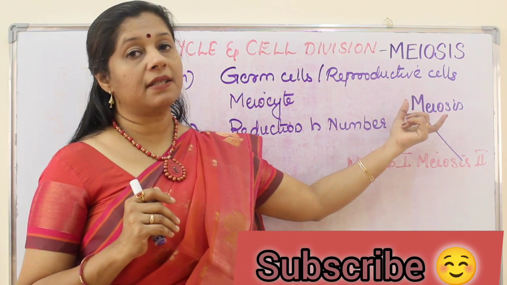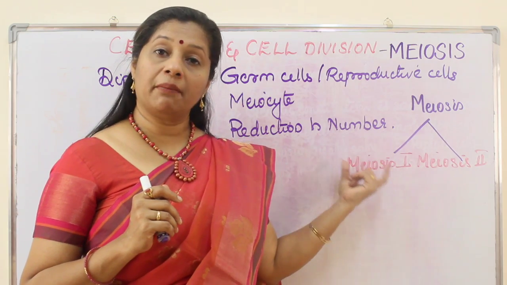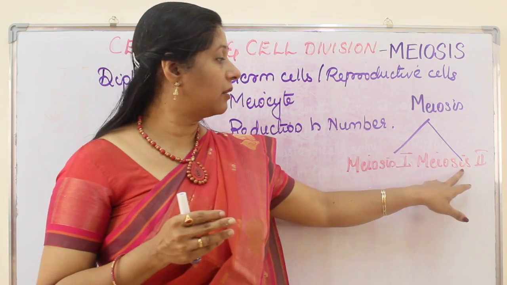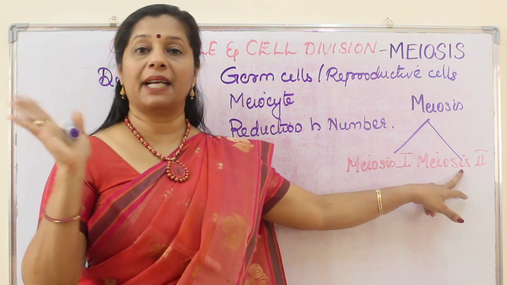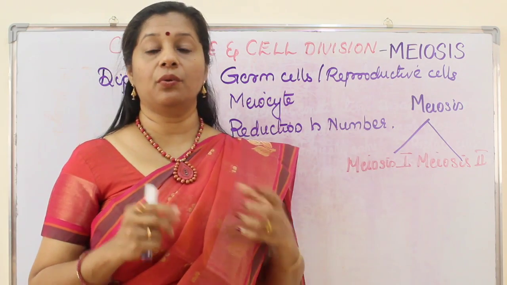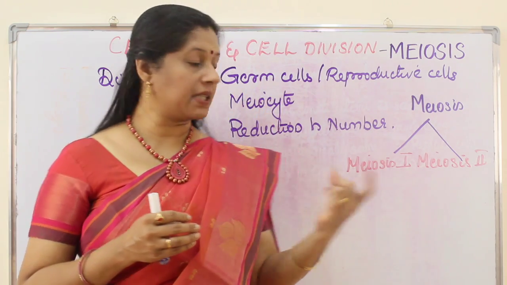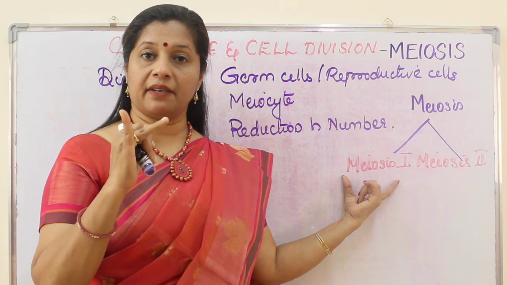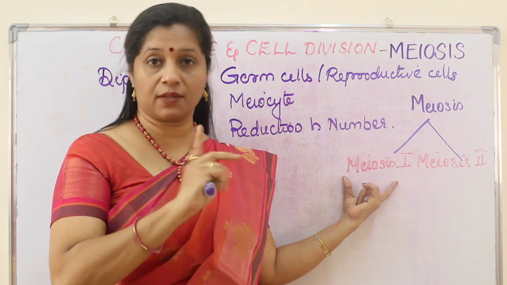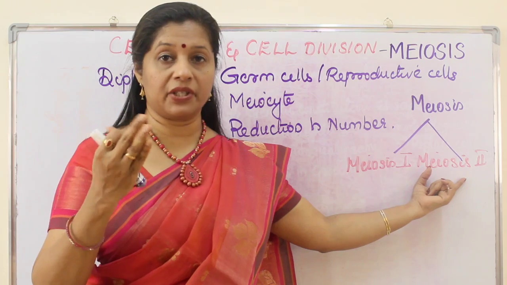Meiosis is again divided into two phases, meiosis 1 and meiosis 2. During meiosis 1, the reduction in the chromosome number takes place, followed by meiosis 2, which is similar to mitosis, where the chromosome number is maintained. Meiosis 1 and meiosis 2 both have those four steps: prophase, metaphase, anaphase and telophase. Here we call them prophase 1, metaphase 1, anaphase 1, telophase 1. Telophase 1 means the telophase of meiosis 1. And for meiosis 2: prophase 2, metaphase 2, anaphase 2 and telophase 2.